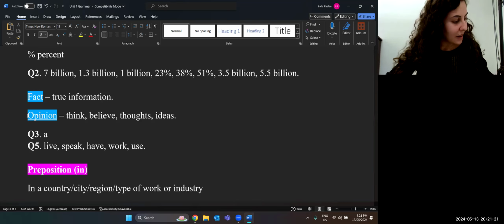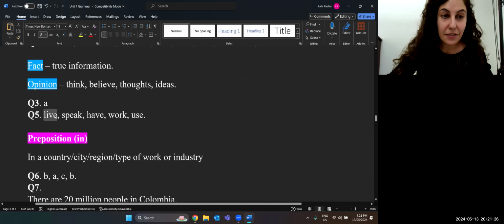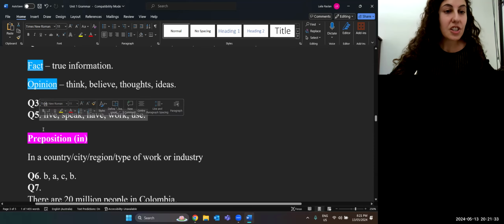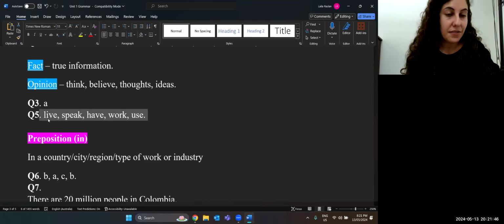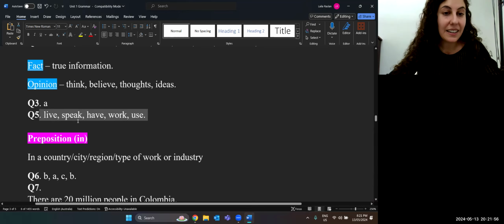So let's look at some everyday verbs. So we have live, speak, to have, to work, and to use. So we're just looking at 5 verbs in the present simple. So these are just very basic words. To live means where do you stay? You know, where is your home? Where do you live? Sleep and eat. Speak. So what do you speak? What language do you speak? Or you can say someone speaks politely, kindly.